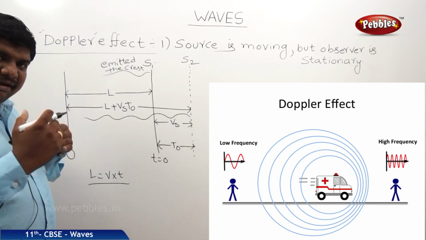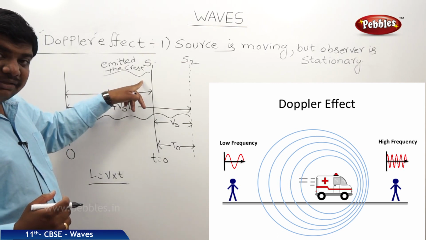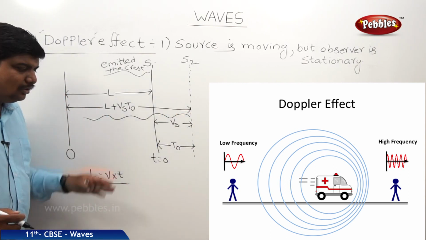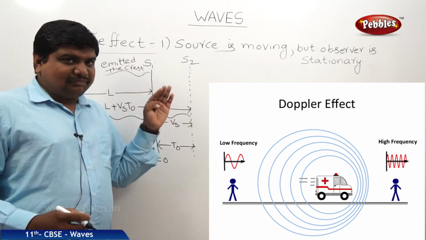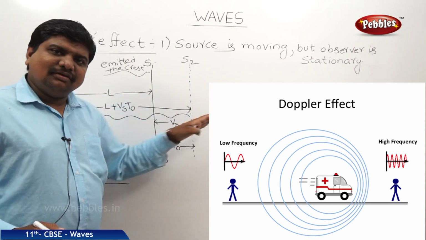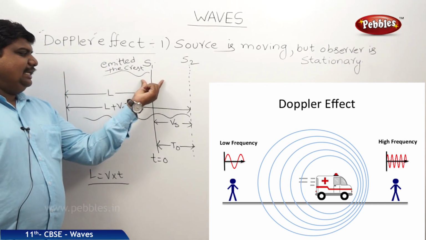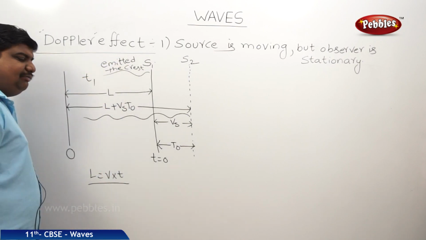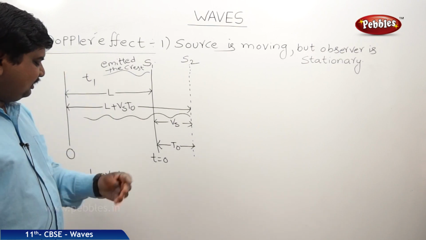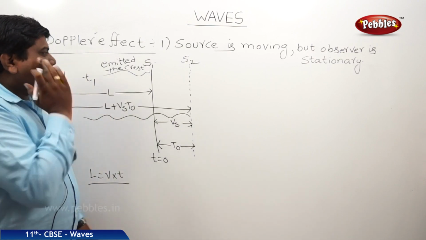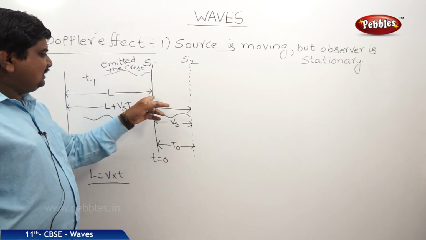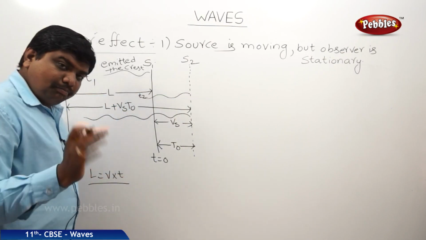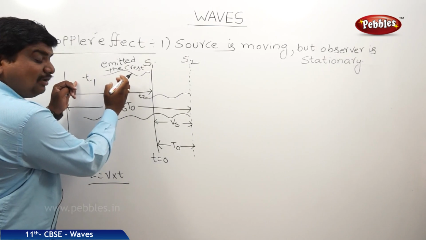There is a time lag or time difference between the emitted crest at position S1 and the emitted crest at position S2. Now we will find out what the time difference between these two crests is, and from there we will find the frequency for the nth crest. When the source is at position S1, it emits the crest, and this crest reaches the observer at a time t1, where t1 is equal to L by V. But when the source is at S2, it emits a crest, and this emitted crest reaches the observer at a time t2. But in this time we should add the time t0 as well.